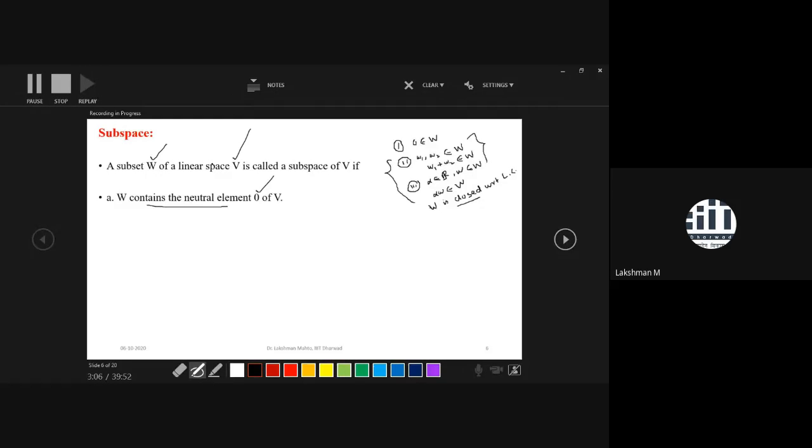So now we are coming to define a subspace W as a subset of a vector space or linear space V. So what are the criteria?